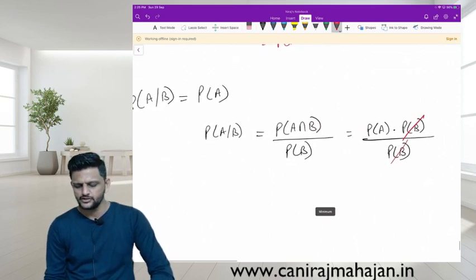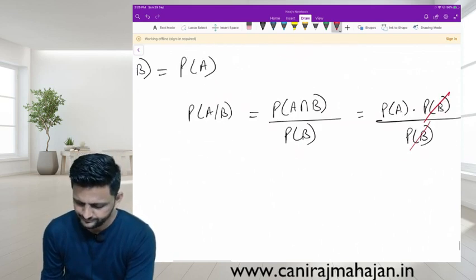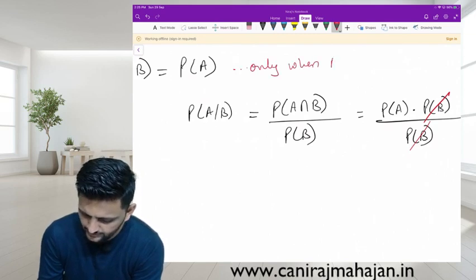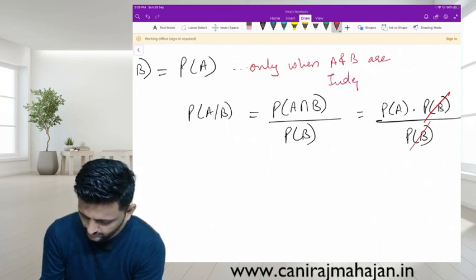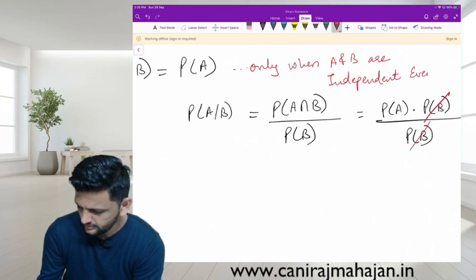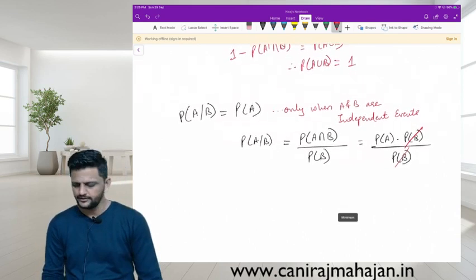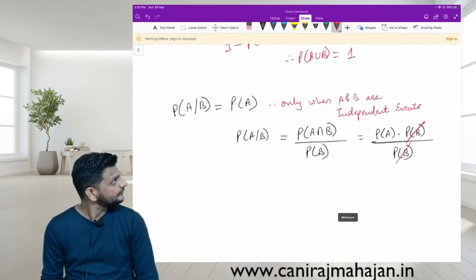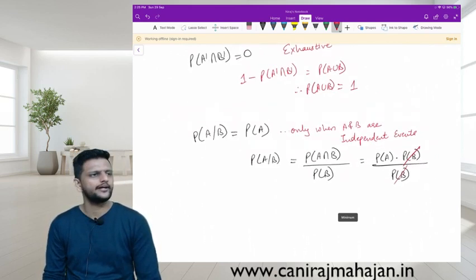Just P of A. So this is possible only when A and B are, write down this, A and B are independent events. Okay, that is the if and then case.